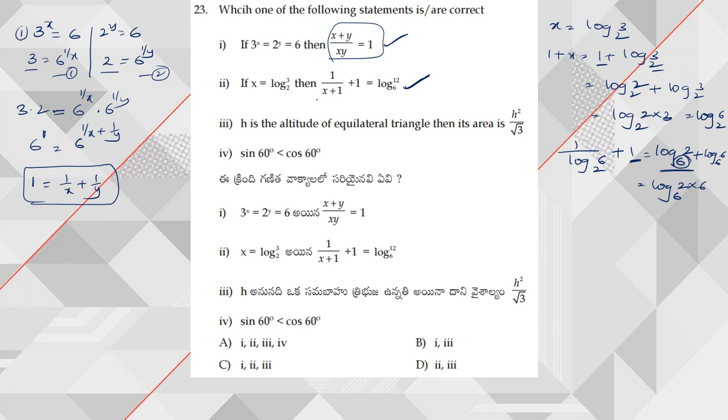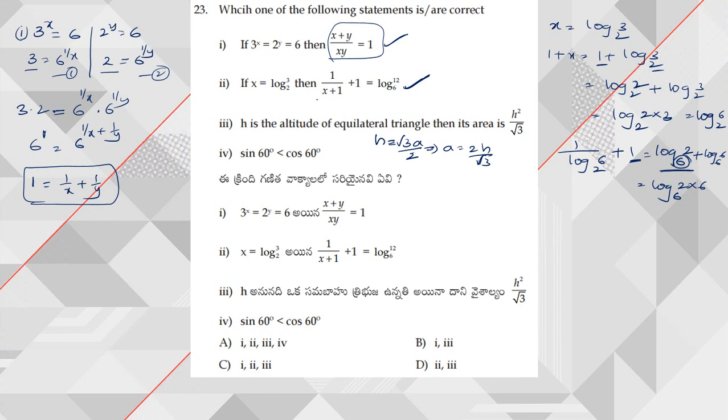Next, coming to the third option. h is the altitude of an equilateral triangle, then its area is h square by root 3. Let us check. We already know the formula for height. The height of an equilateral triangle is root 3 a by 2. From this I get a is equal to 2h by root 3.